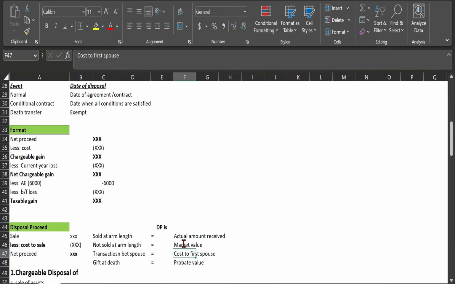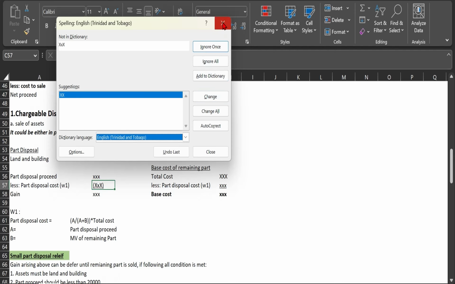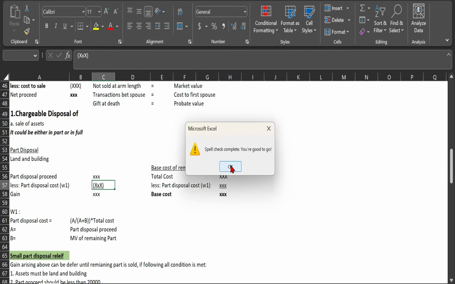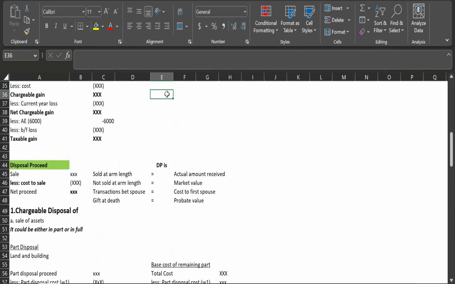And if the transaction is between spouses, then the disposal proceeds will be the cost that the first spouse has incurred.